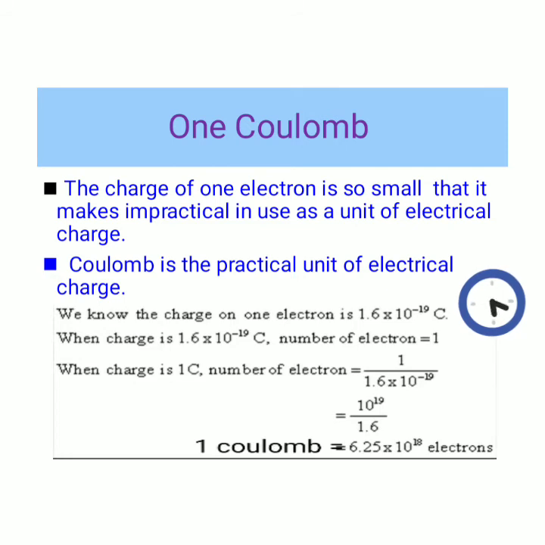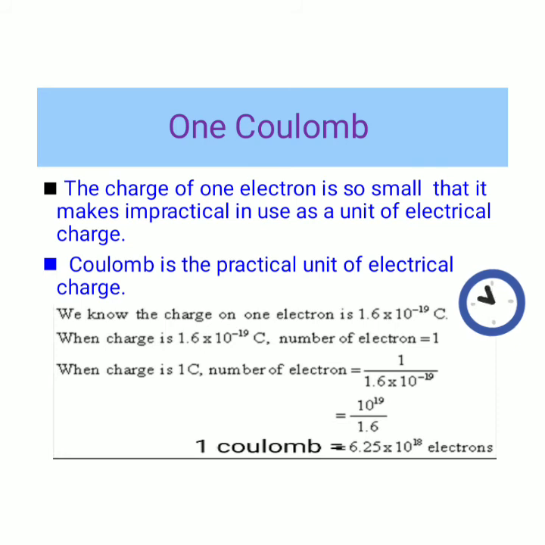So what is the value of 1 coulomb? We want to know about that. The charge of 1 electron is so small that it is impractical to use as a unit of electrical charge. So the coulomb is the practical unit of electrical charge. We know that the charge of one electron is 1.6 times 10 power minus 19 coulomb.